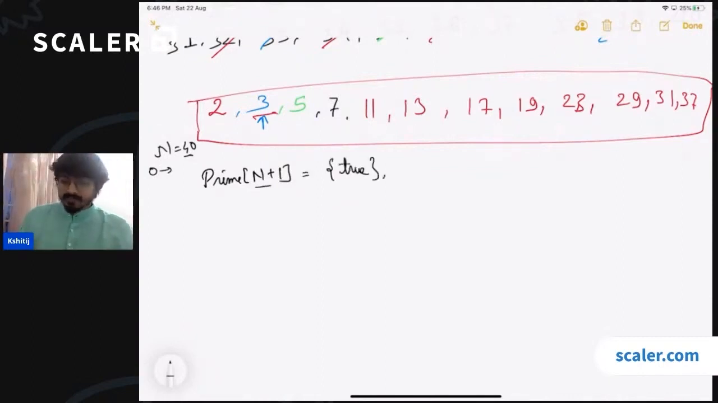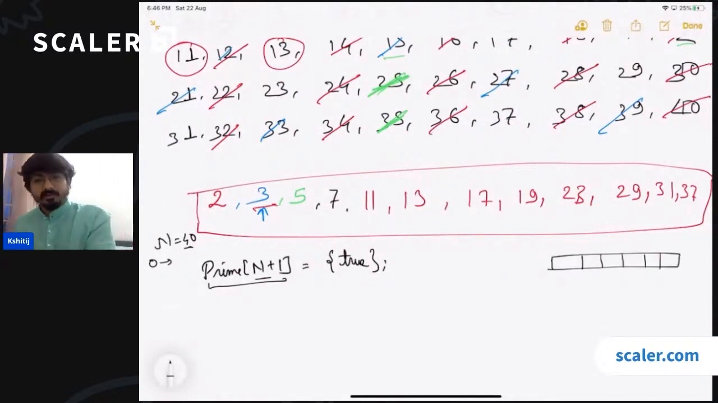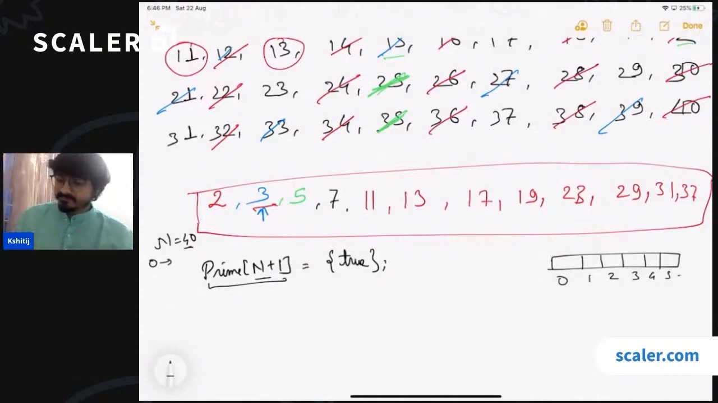So this prime array, what does it hold? For every index, it holds true or false based on whether the number is prime or not. So currently, if this is my array, I am saying that all of them are prime.